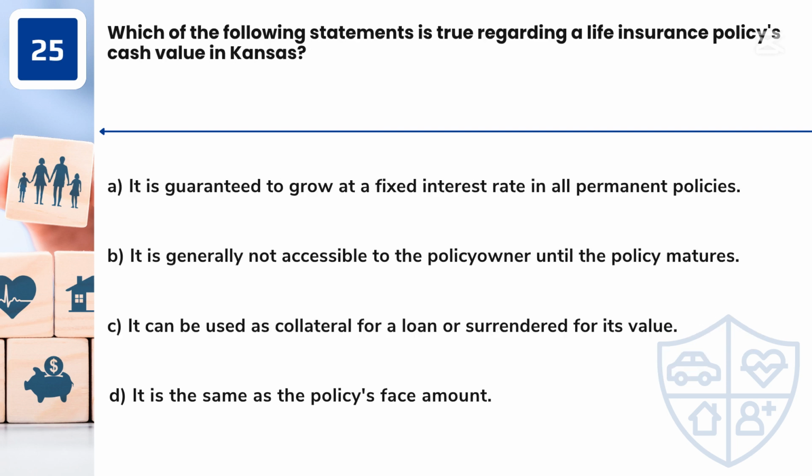Question 25. Which of the following statements is true regarding a life insurance policy's cash value in Kansas? A. It is guaranteed to grow at a fixed interest rate in all permanent policies. B. It is generally not accessible to the policy owner until the policy matures. C. It can be used as collateral for a loan or surrendered for its value. D. It is the same as the policy's face amount.